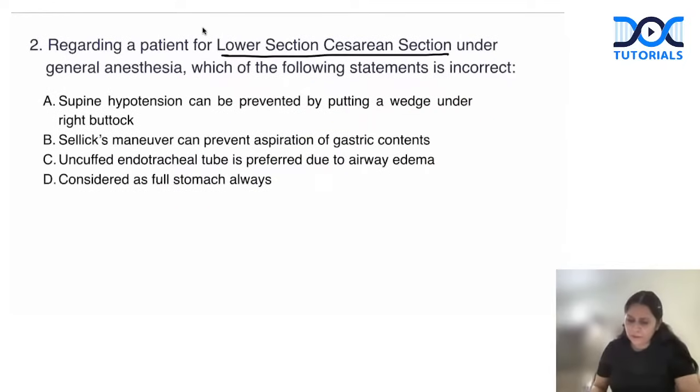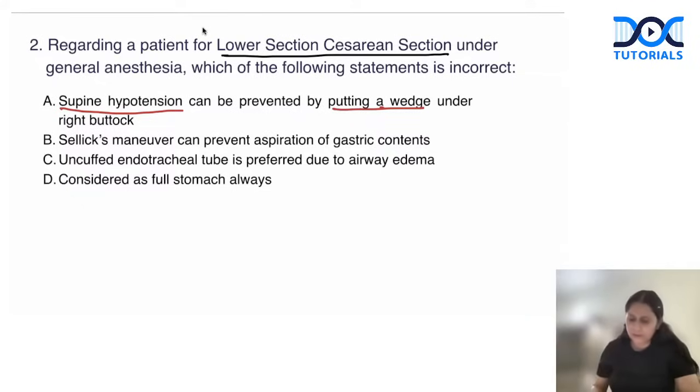Supine hypotension can be prevented by putting a wedge under the right buttock. Any OBS patient with a pregnancy of 20 weeks or more, being transferred from one place to another or coming for any surgery, whatever kind of anesthesia I'm giving, spinal, epidural, GA, we put a wedge under the right buttock to prevent supine hypotension. Supine hypotension is due to pressure of the gravid uterus on the great vessels, that is the aorta and the inferior vena cava. This can decrease the cardiac output and produce hypotension in the patient. So putting a wedge while keeping the patient on the OT table or transferring the patient is a must. So this is a correct statement.